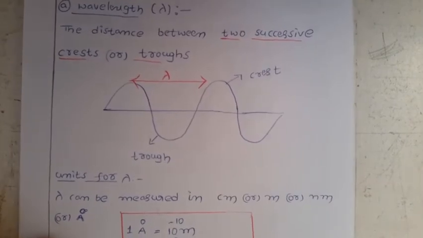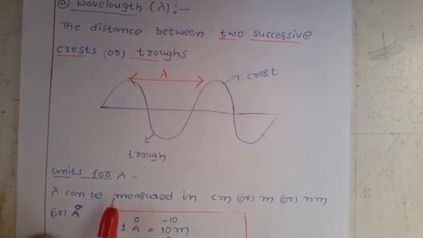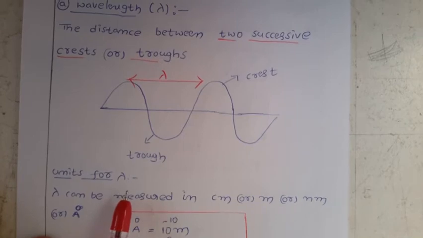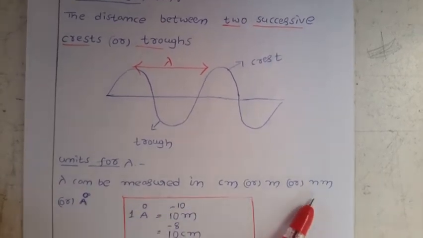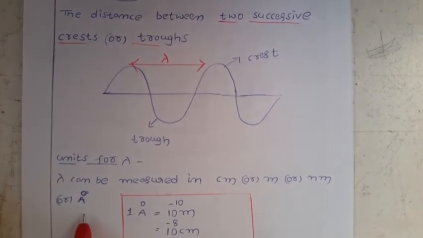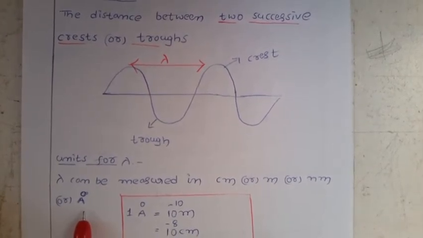Now what are the units for lambda? You know very well, distance we measure in meters or centimeters. Along with that we have other units, that is nanometer and angstroms. Units are very, very important.